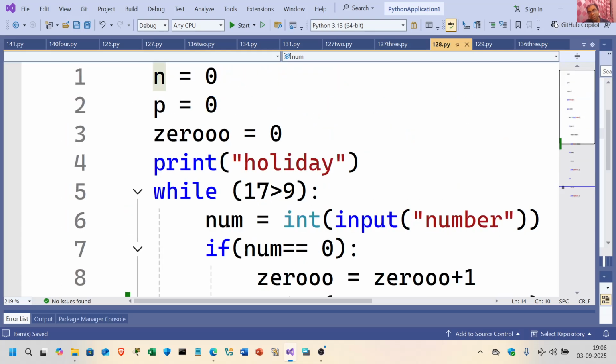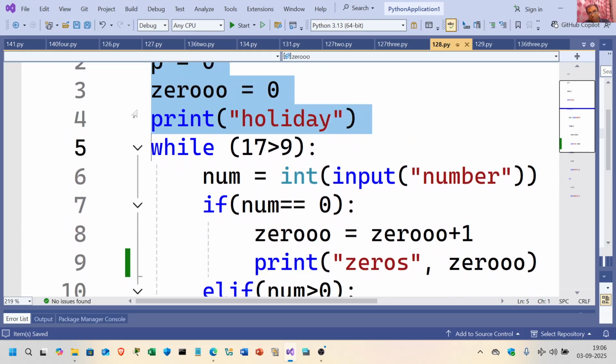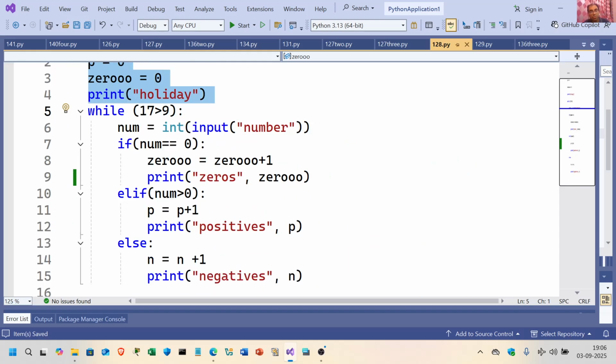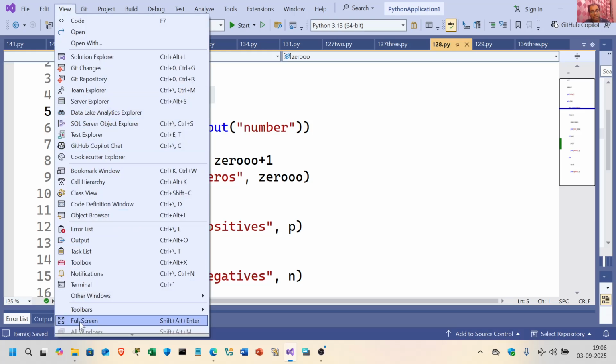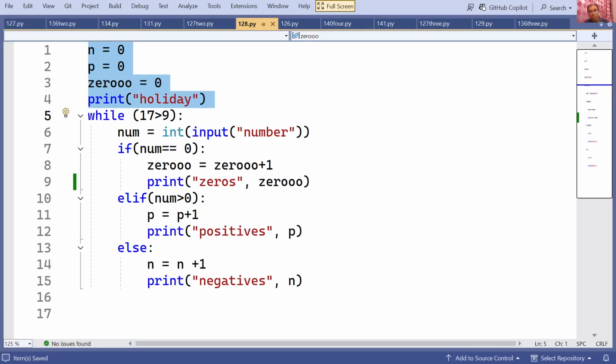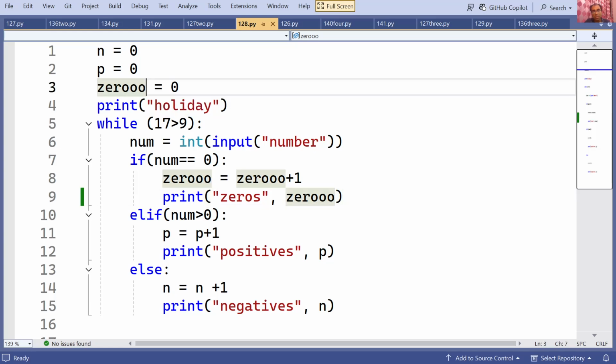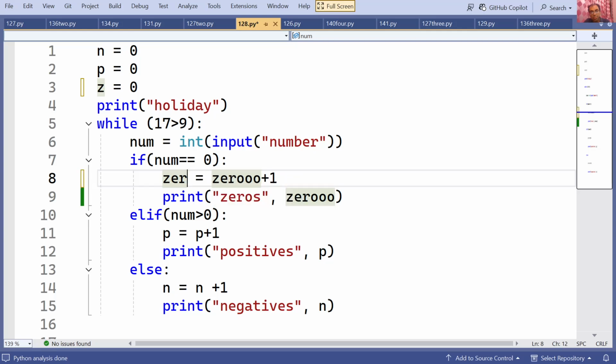So here I'll make it a little small for you just to see the complete code. I'll go to the full screen. I go to view, and this is the full screen. So here we got n is equal to 0, p is equal to 0, and 0 is equal to 0. Let me just make it z, just to make it easy for you. Z for 0.